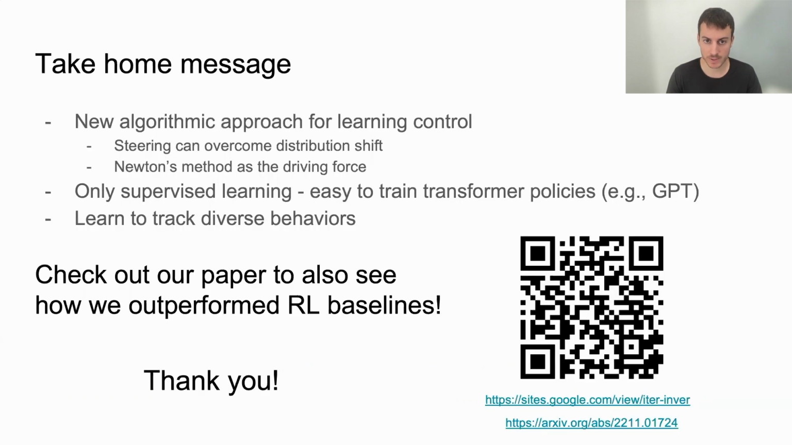To recap, we propose an algorithm for learning control based on a new idea that the input intents can steer the policy and overcome distribution shift, and we show how it theoretically relates to Newton's method. The benefit of our method is that it only uses supervised learning, so we can train very large models like transformer policies. We also showed that we are able to learn diverse behaviors on challenging domains.